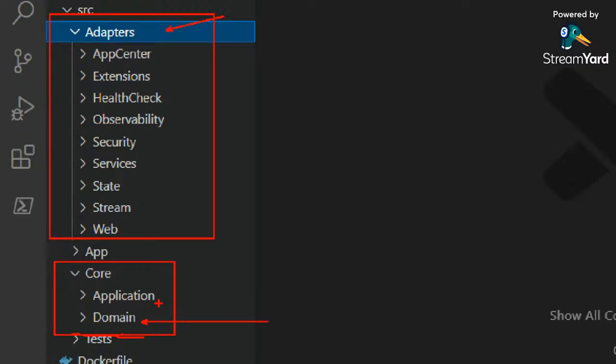So our domain logic is decoupled from technological aspects. And each of our technological aspects has a component with one unique and exclusive responsibility. Our web request comes here in our web adapter. Async communication like RabbitMQ and Kafka comes to a stream adapter. Saving or retrieving states from the database, SQL or NoSQL, comes to the state adapter.